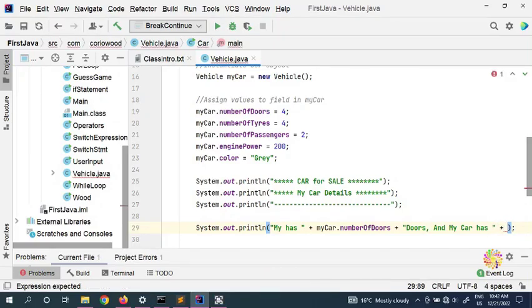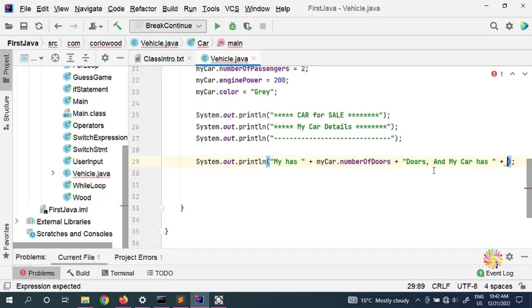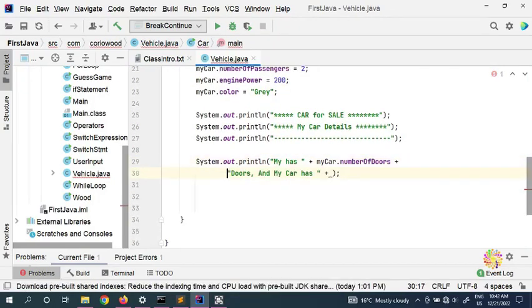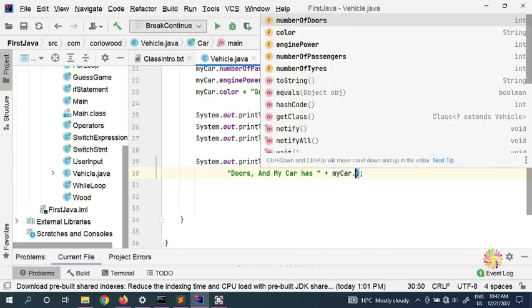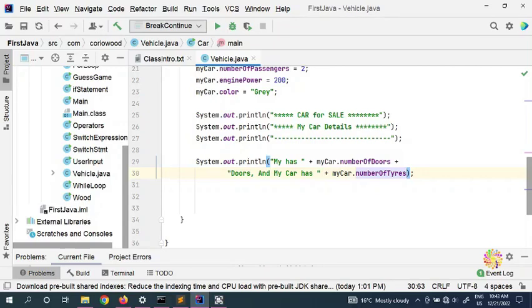Now we're gonna bring this one down, and now we're gonna put my car dot number of tires, number of doors, number of tires, and then we can put my car has number of tires, or you can put it this way, tires.